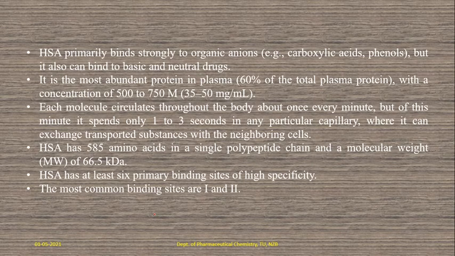Okay. Primary binding sites means 6 types of binding sites are present: type 1 binding site, type 2 binding site, type 3 binding site. Again, how many are type 1, how many are type 2, how many are type 3? I am not revealing the quantity, but only 6 types of binding sites are present.